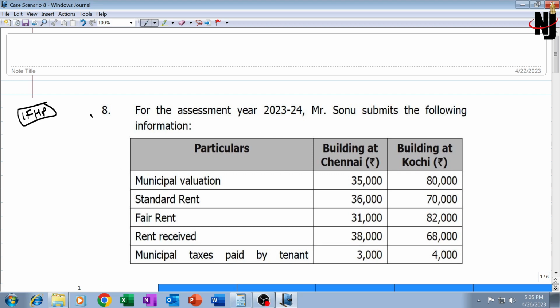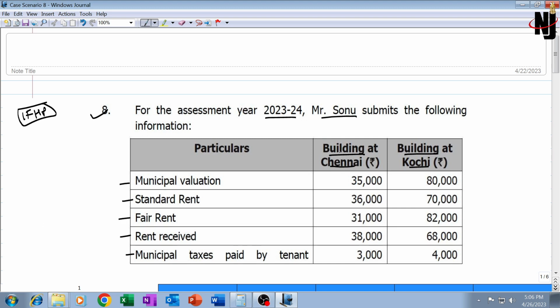Starting with case scenario number 8, which is on income from house property. For assessment year 23-24, Mr. Sonu submits the following information. He has got one building at Chennai, one building at Kochi. Municipal valuation, standard rent, fair rent, rent received and municipal taxes are given.